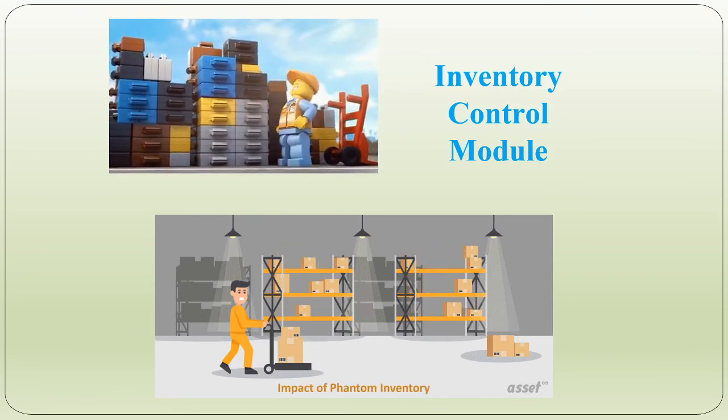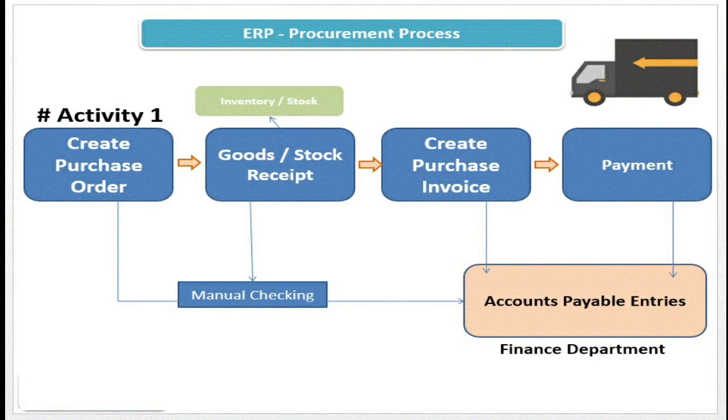Then the next part, that is the purchasing module. As the name indicates, the purchase module takes care of all processes that are part of procurement of items or raw material that are required for the organization.